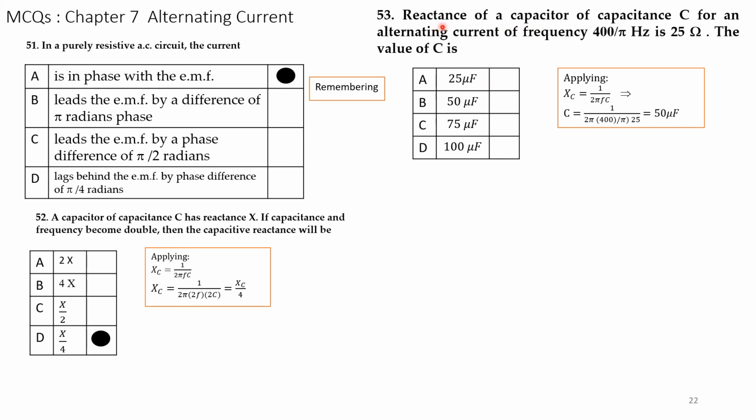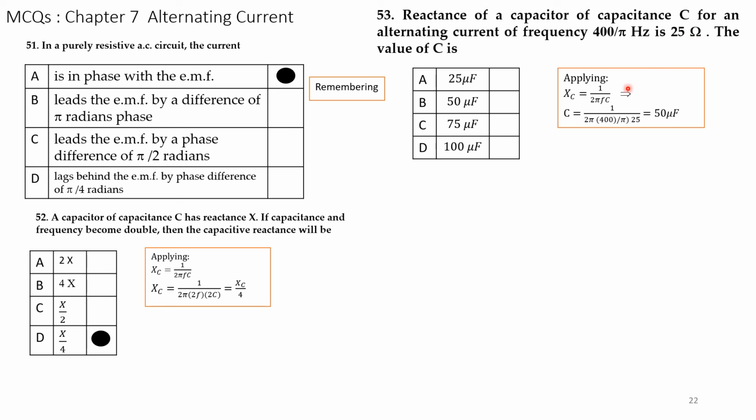Next question. Reactance of a capacitor of capacitance C for an alternating current of frequency 400 by pi hertz is 25 ohms. The value of C is, we have to calculate the value of C when Xc is given. Xc is given as 25 ohms.